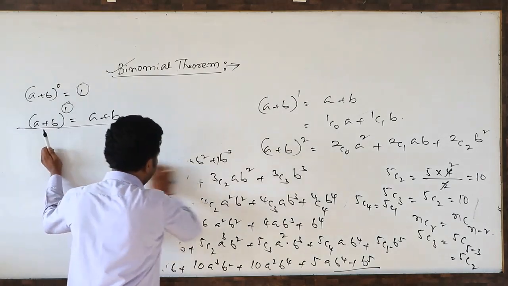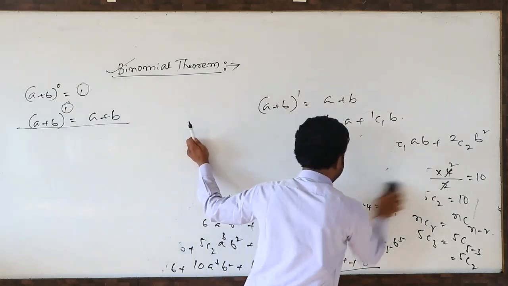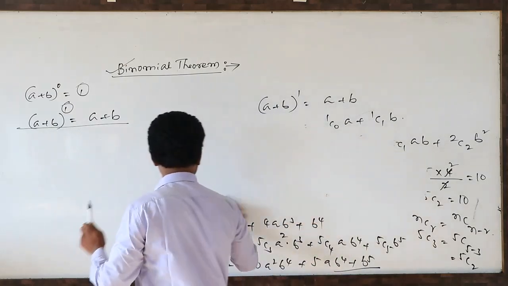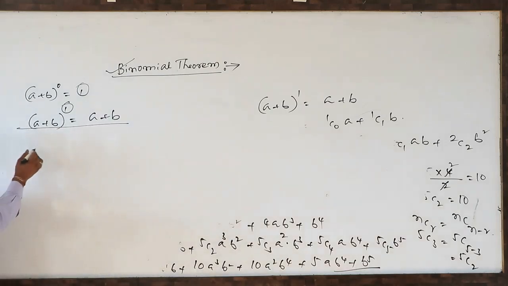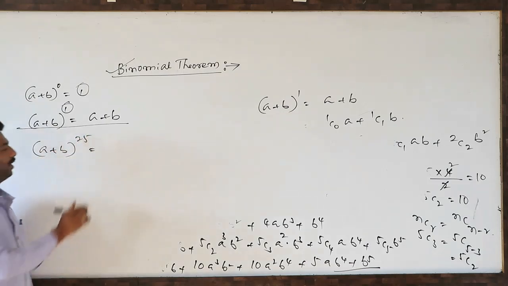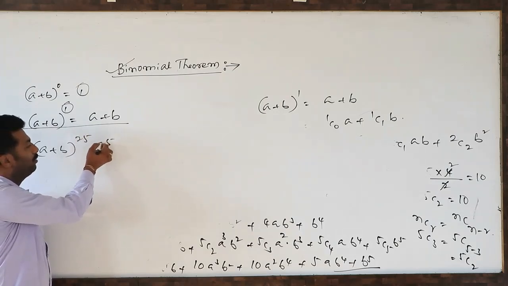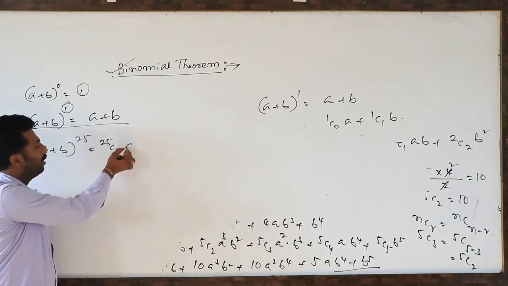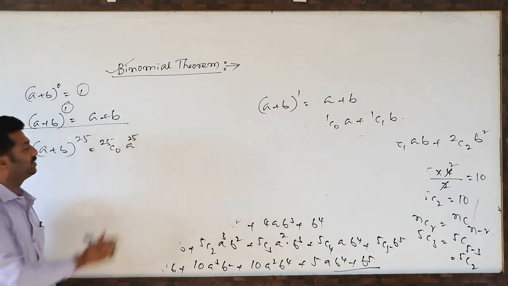Last, I told a plus b whole power 25. How to write? A plus b whole power 25. Here the n value is 25, so first we start with 25c0 a to the power 25 plus.